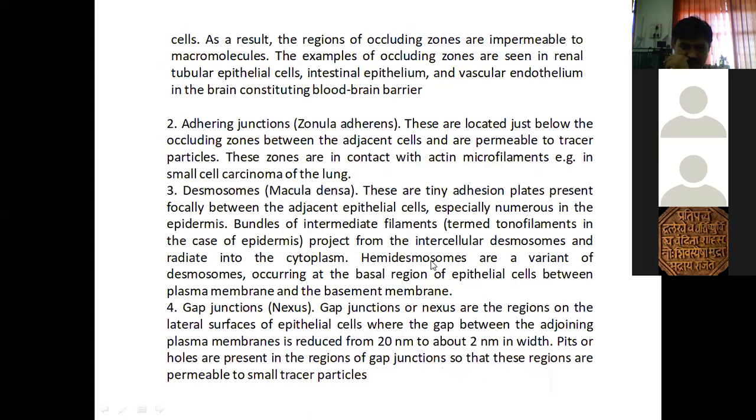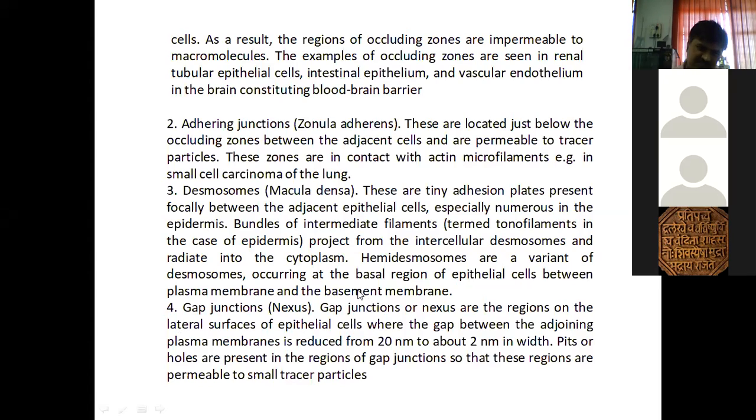Remember it here. Where is it given? Yes. These are tiny adhesion plates present focally between the adjacent epithelial cells. These are present in between two epithelial cells. Hemidesmosomes are present between the epithelial cell and the basement membrane. That is the basic difference in their location. Am I right? It is the difference in location.